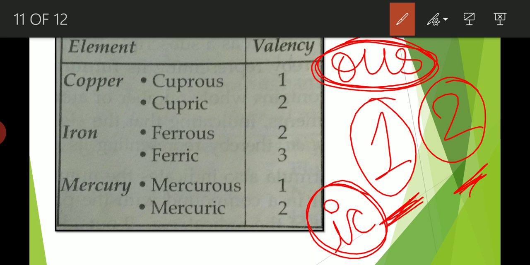If you apply this trick in the case of copper, among 1 and 2, 1 is smaller, so cuprous, the suffix OUS, is added. 2 is greater, so cupric, the suffix IC, is added.